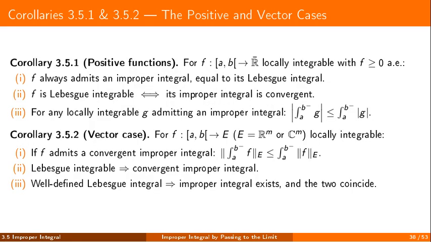Two easy but important cases are settled here. For positive functions, there is no mystery. No cancellation is possible, so convergence of the improper integral is exactly the same as ordinary integrability. For vector-valued functions, everything proceeds component-wise, and the usual norm estimate still holds. The norm of the integral is bounded by the integral of the norm.